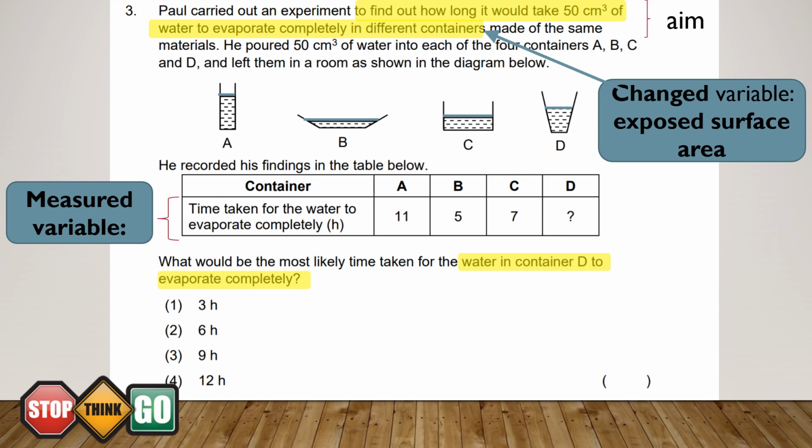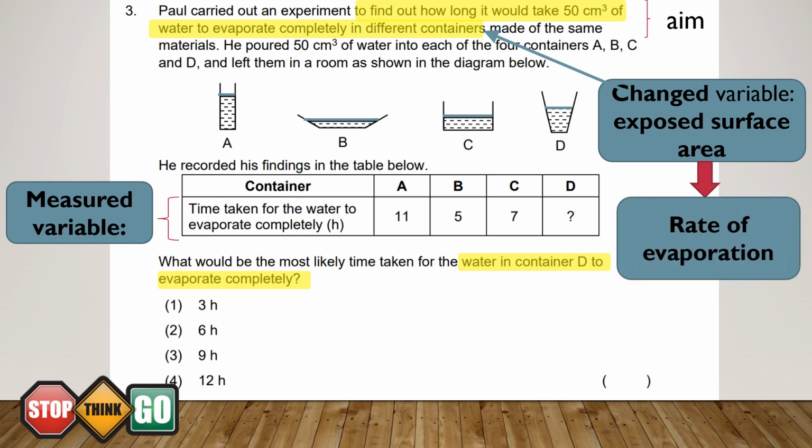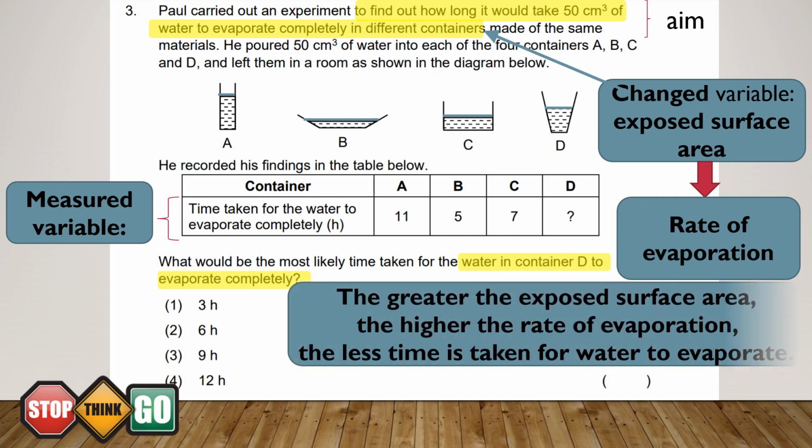Now, let's think of the concept. If the factor is an exposed surface area of the water, what would that affect? It would actually affect the rate of evaporation of water. In that case, what happens when there is greater exposed surface area? When there is greater exposed surface area, the rate of evaporation will be higher, and hence, less time will be taken for the water to evaporate.